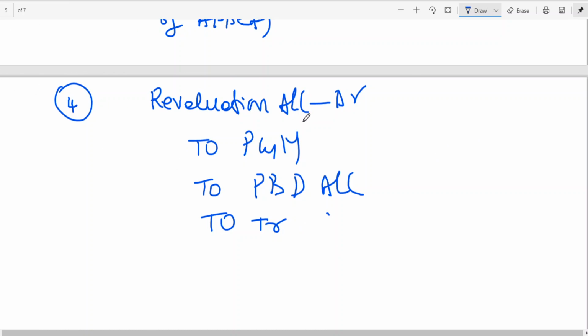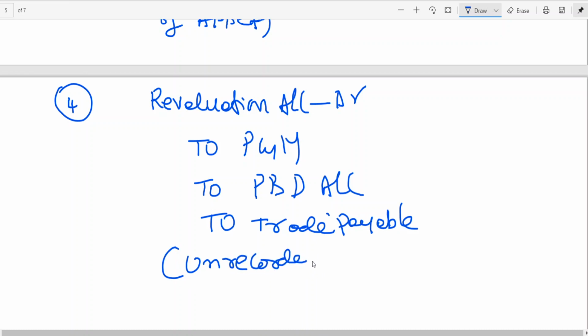Revaluation account, because the purchase account again will be transferred to which account? Revaluation account. That is the reason why the entry I have given to you for unrecorded liability is revaluation account debit to unrecorded liability. What is the name of unrecorded liability here? Trade payable. Okay, here I am writing unrecorded liability, this one.